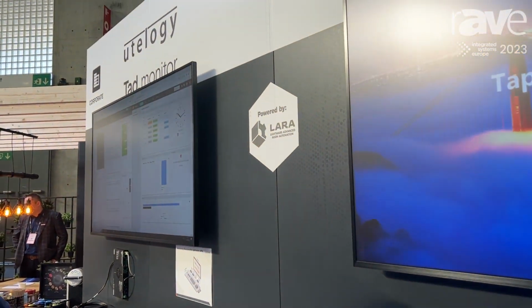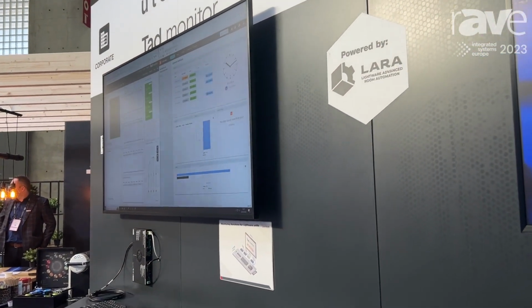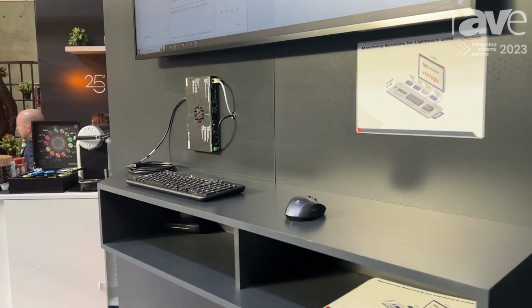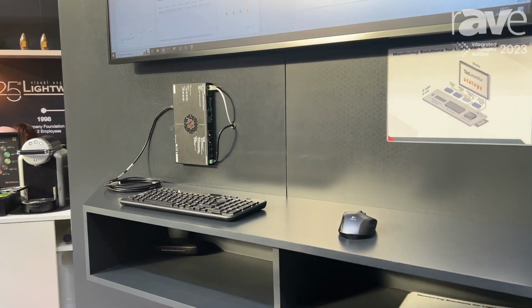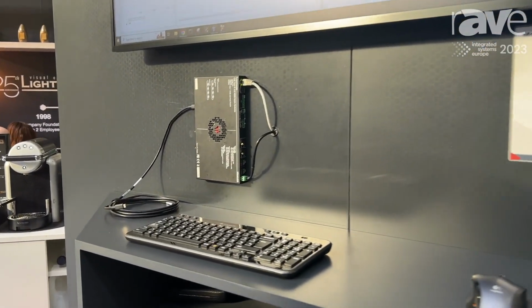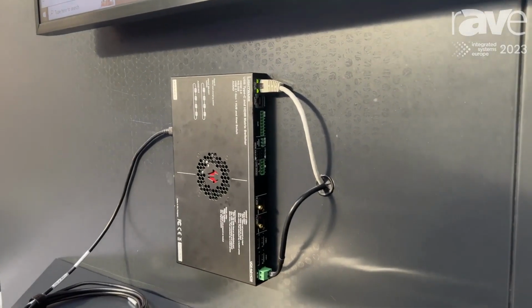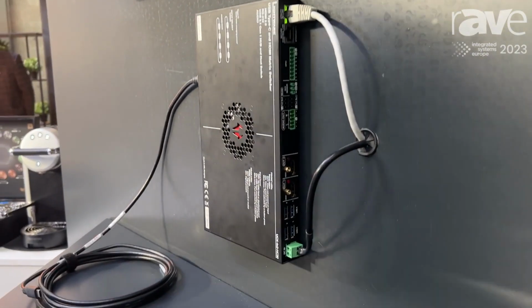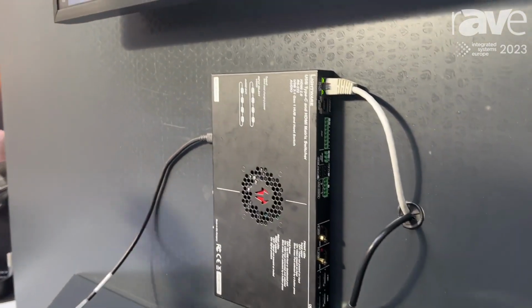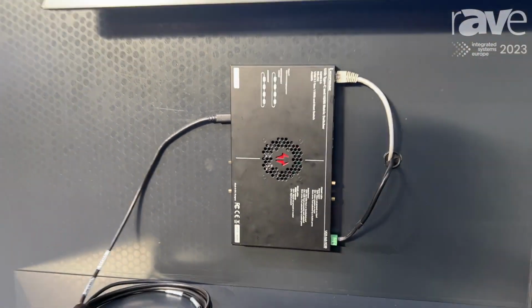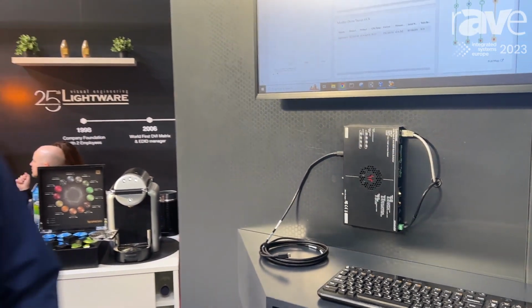And our last demo is about our open API capabilities, meaning that any third-party company can integrate to our Lightware units. And Utelogy and TED both are partners of ours, both working with monitoring solutions, and we demonstrate those two platforms for the monitoring. So they did it for Lightware.